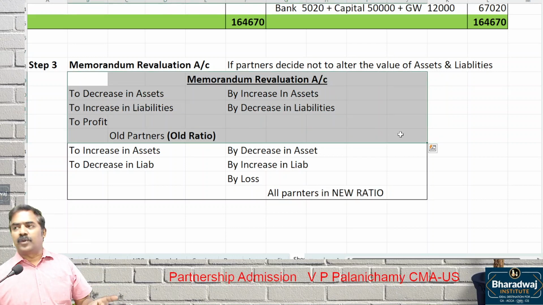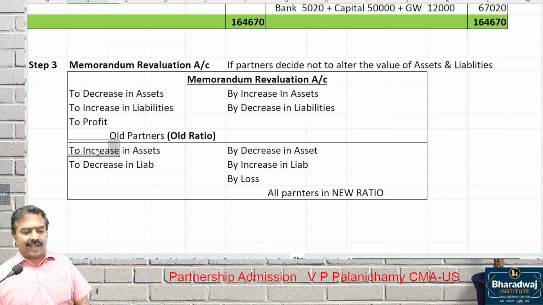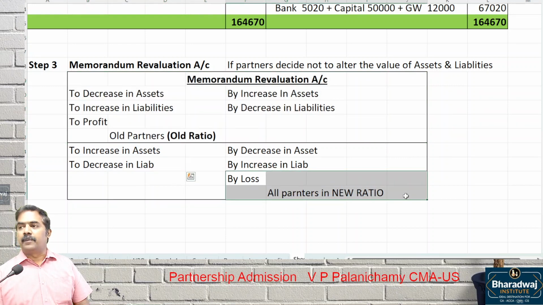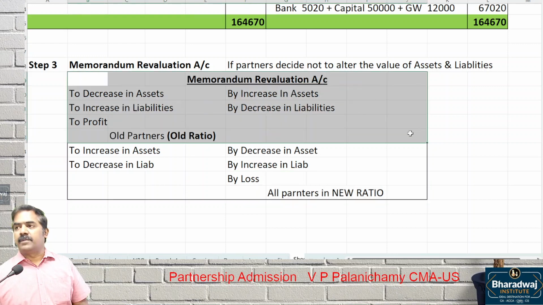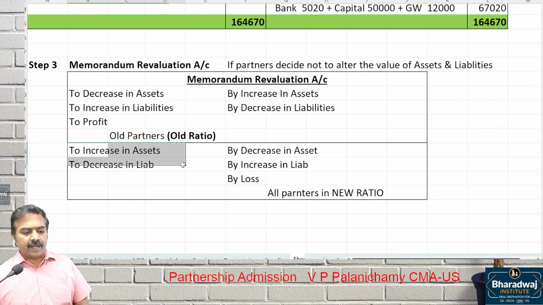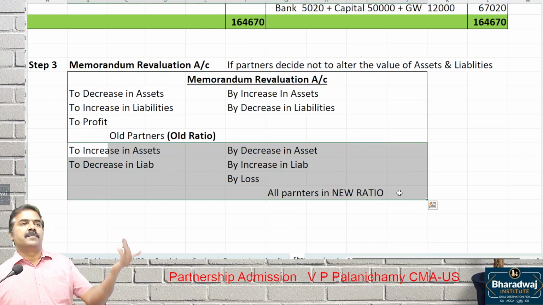If the partners want to continue in the same old asset values, then write off. What do you mean by write off? Whatever you have done in the first one, cancel in the second one. But the loss will be transferred to all partners in what? New ratio. Otherwise, the first part happens before admission of a partner, and the second part happens after the admission of partner. Clear? Start. Theory.